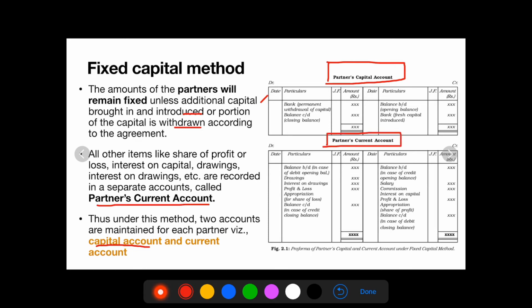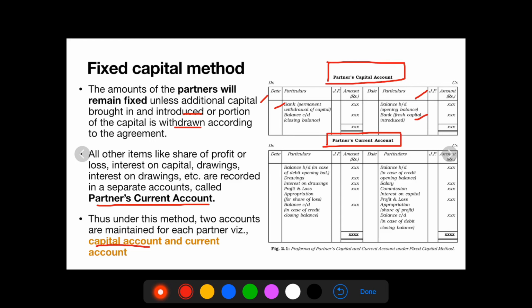In the first part you can see that the capital remains fixed until and unless new capital is introduced or capital is withdrawn. The second account is the partners current account.